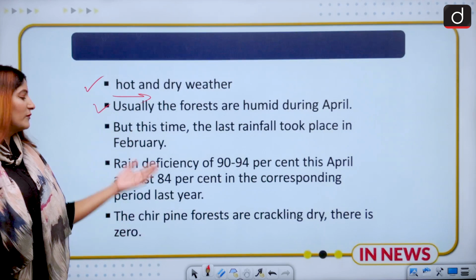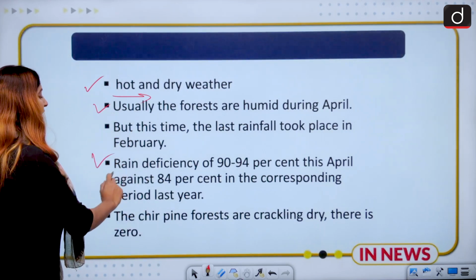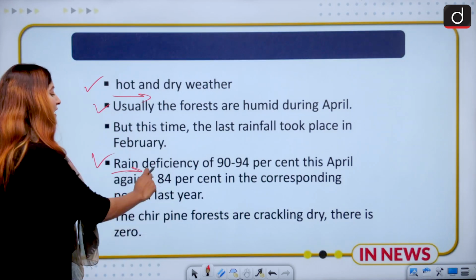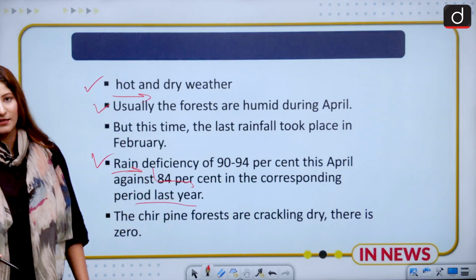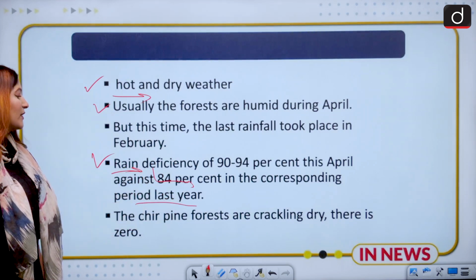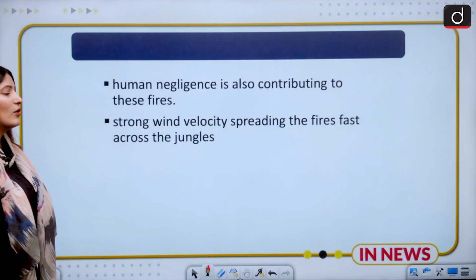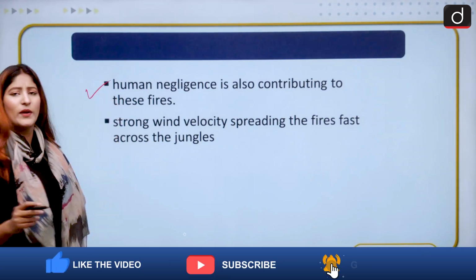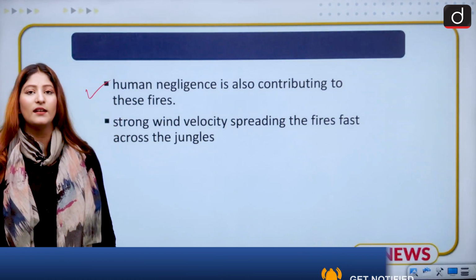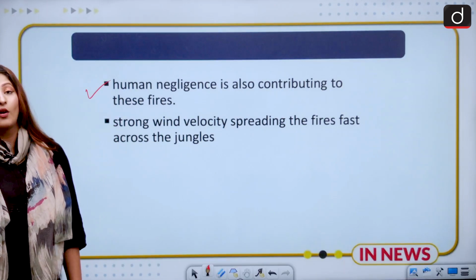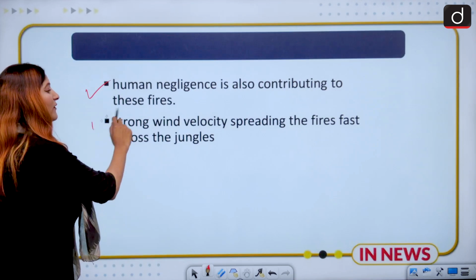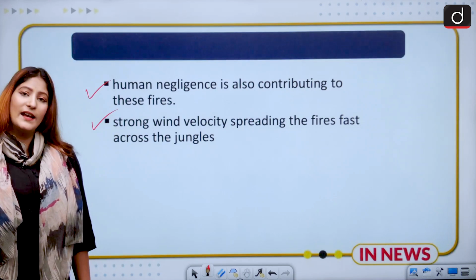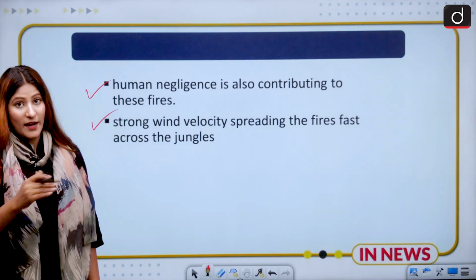This time, as I told you, February was the last month when precipitation was there, and there is a rain deficiency of 90 to 94% this April against 84% in the corresponding period last year. Also, the Chir pine forests are crackling dry and there is zero humidity, and that is the problem. Human negligence, such as throwing away beedis and cigars into the forest, and biomass serving as litter, causes uncontrollable damage. Strong wind velocity is spreading the fire fast. The wind carries the fire and serves as fuel to the fire in the entire area.